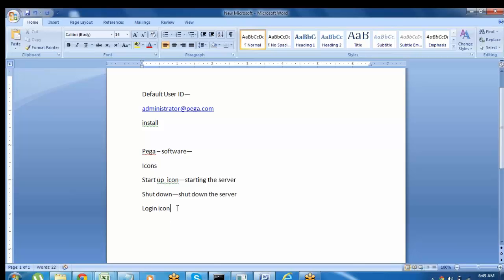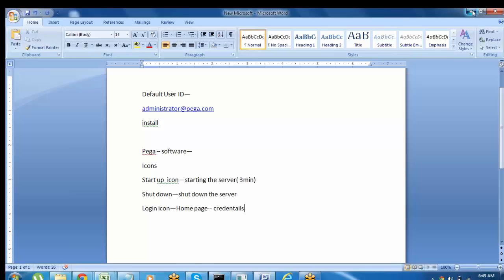Before clicking on this login icon, we need to start the server. The server will take around 2 to 3 minutes. Once the server is started, we can click on this login icon. It will open the home page, and we have to enter the credentials to log into the tool.